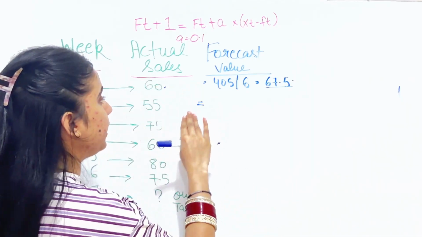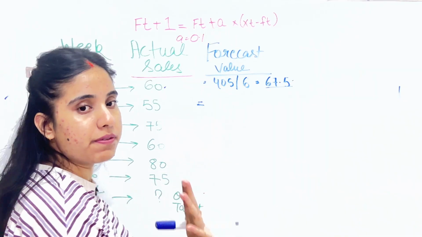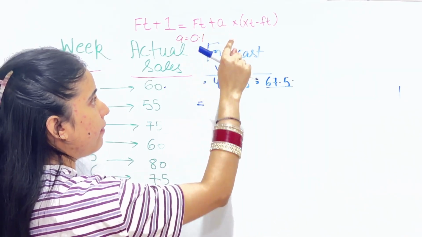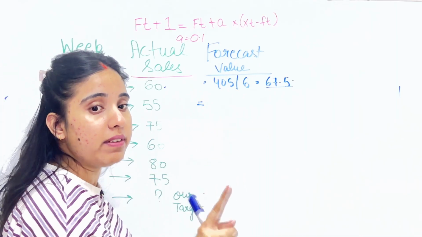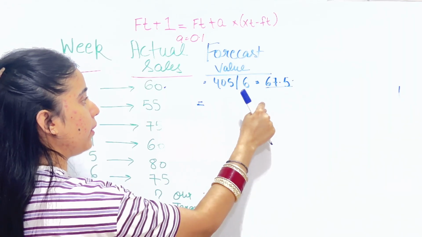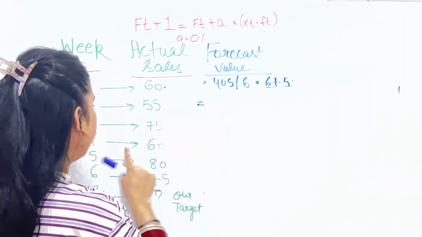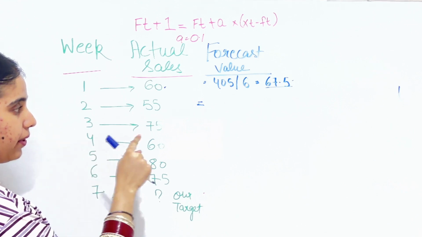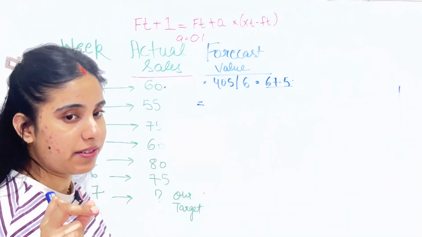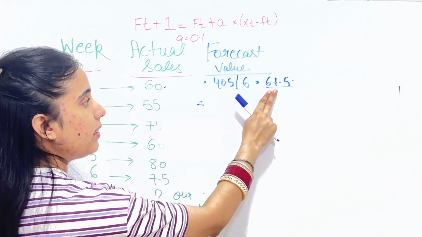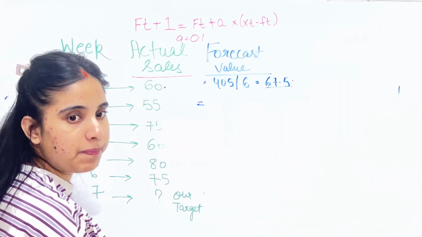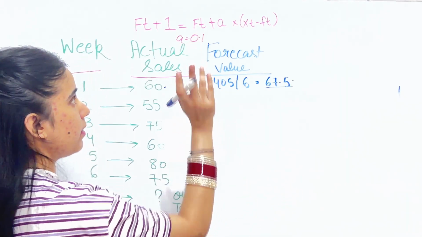To find the week 2 forecast value, we will use this formula, okay. We need to find Ft, our forecast value. We always need to take the last forecast. Suppose you are solving week 3, you need to take the forecast value from week 2. If you are solving week 4, you need to take the forecast value from week 3. So always take the last forecast value. That's why we found the first week's forecast value, to calculate the other weeks' forecasts. Okay, so we will put the values in the formula.